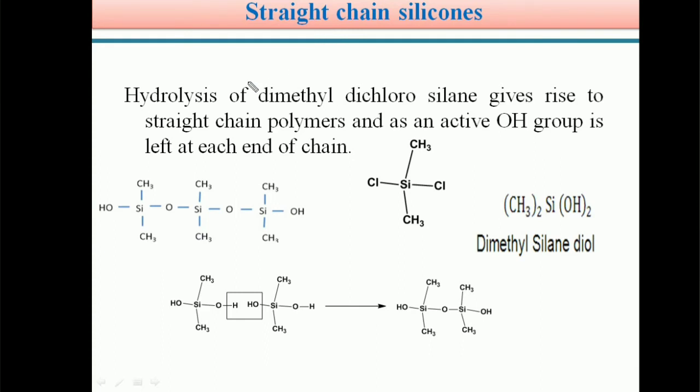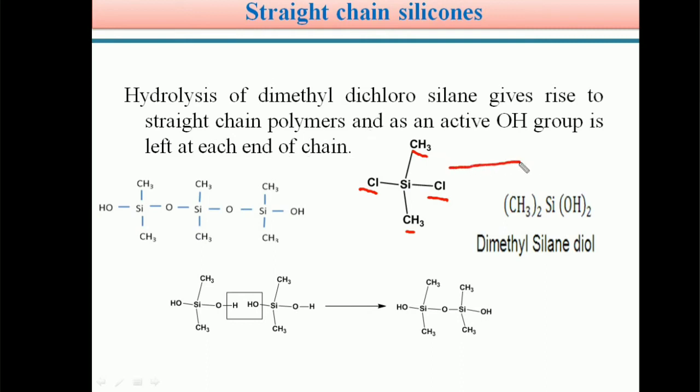Students, these straight chain silicones are prepared from dimethyl dichlorosilane. Silicon is attached to two methyl groups and connected to two chlorine atoms, so it is called dimethyl dichlorosilane.